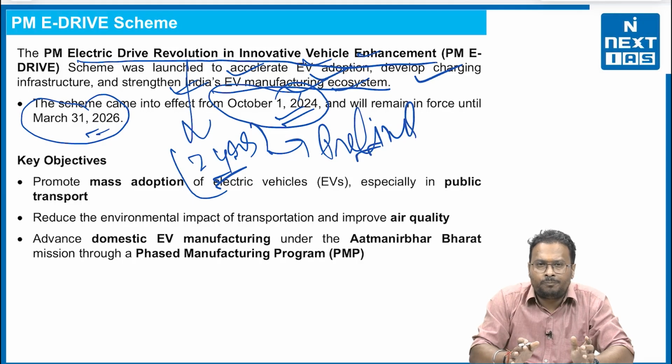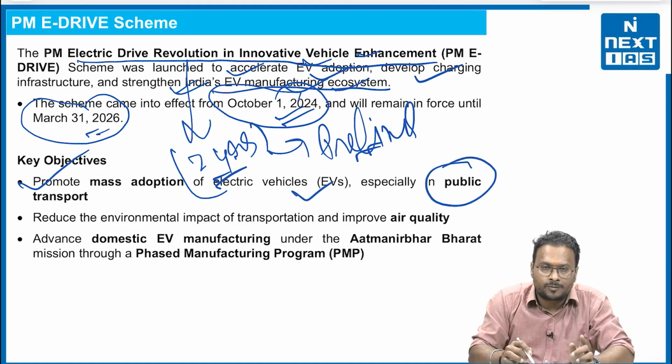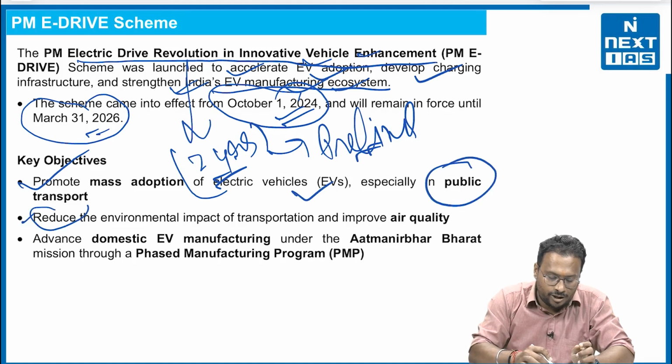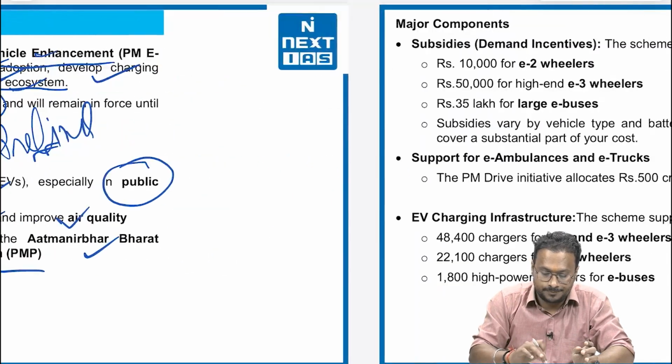Now, the key objectives of the PM e-drive scheme are: first, it promotes mass adoption of electric vehicles, especially in public transport. Second, it reduces the environmental impact of transportation and improves air quality. And the third thing, it advances domestic EV manufacturing under the Atmanirbhar Bharat mission through a phased manufacturing program.